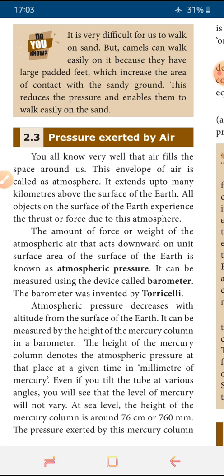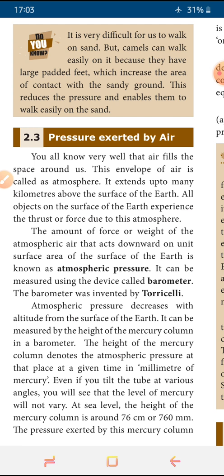When we are going to the top of hills, the pressure differs. When we are going deeper into the sea, that also differs. How is it differing? Whether we are going to a hill, is it increasing or decreasing, or into the earth, under a mine, is it increasing or decreasing? Just discuss this with your friends, relatives, parents or siblings. About this we'll discuss in the next class.